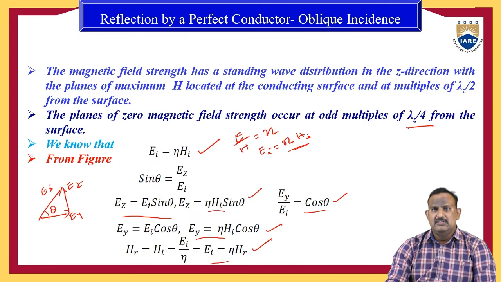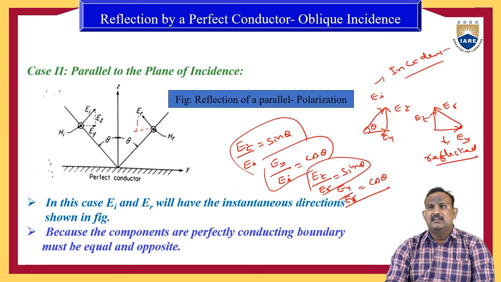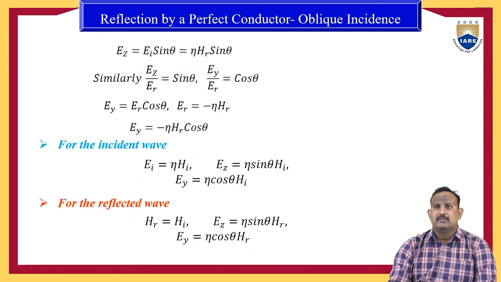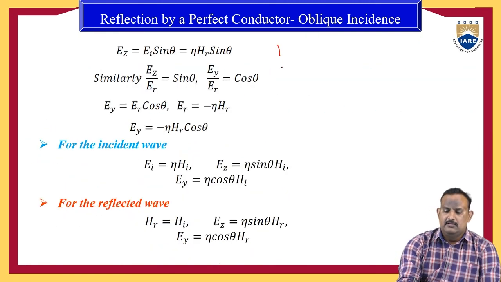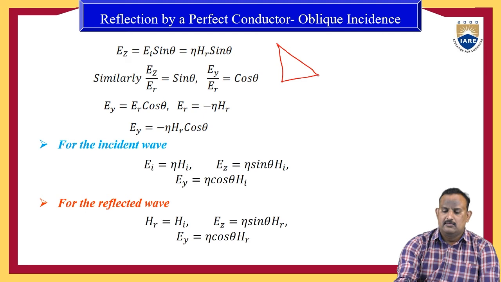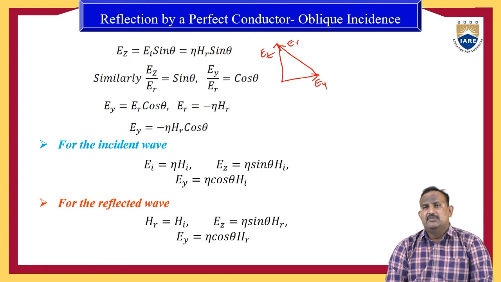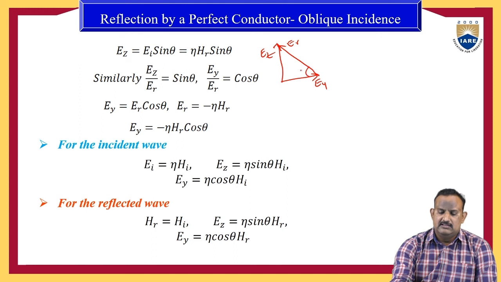Therefore, here we need to use the other triangle. The other triangle is the reflected wave triangle. So here Ez is there, Ey is there, Er is there. So like that, assume the triangle, where the angle theta is there.